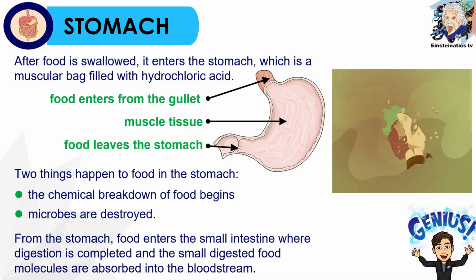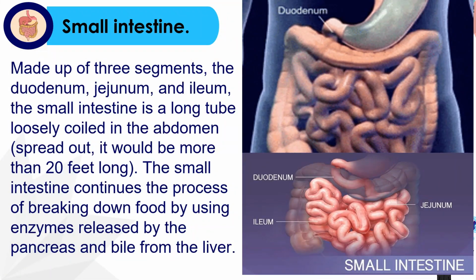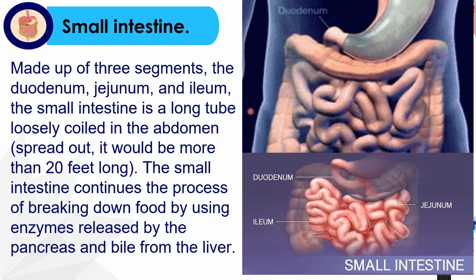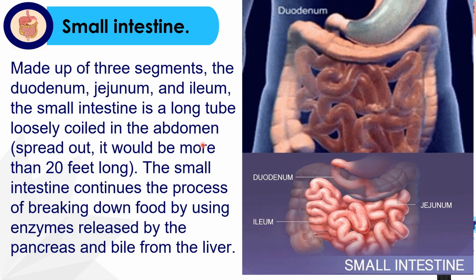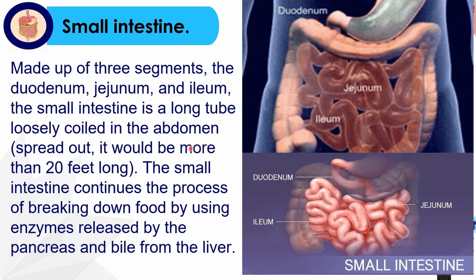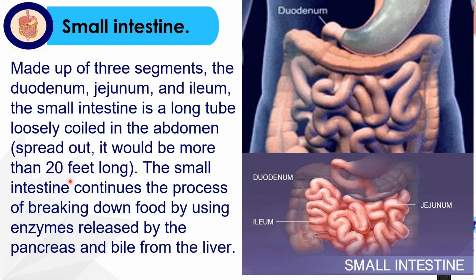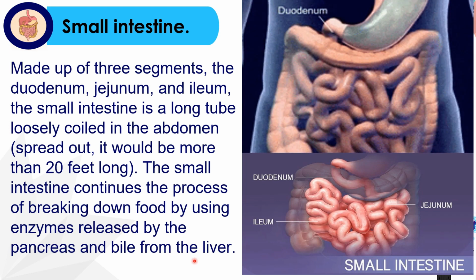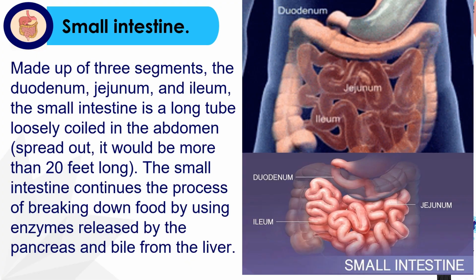Now, after passing through the stomach, yung food na ngayon would enter the small intestine where digestion is completed, and the small digested food molecules are absorbed in the bloodstream. Now, let us take a closer look at the process of absorption of the nutrients from the food in the small intestine. Yung small intestine is made up of three segments, yung duodenum, jejunum, and ileum. So yung small intestine is a long tube loosely coiled in the abdomen, which is approximately 20 feet long. So, ganun kahaba. So, the small intestine continues the process of breaking down food by using enzymes released by the pancreas and bile from the liver.